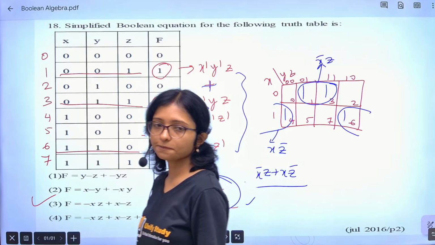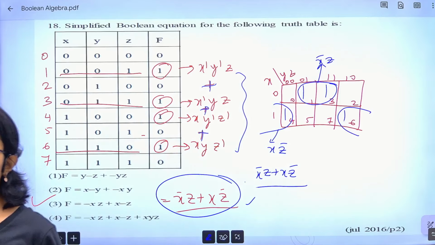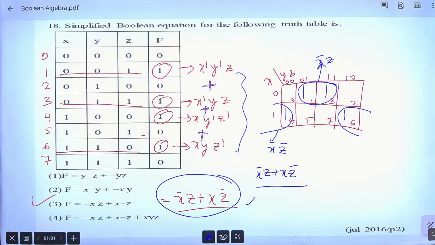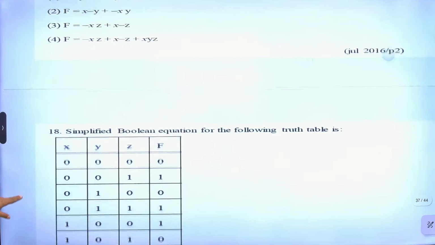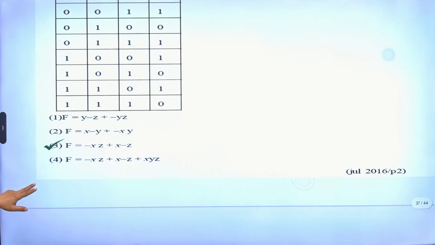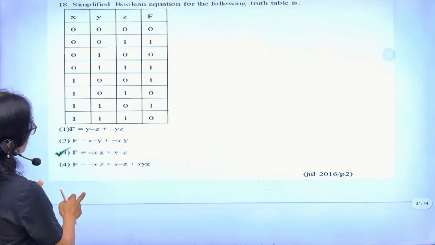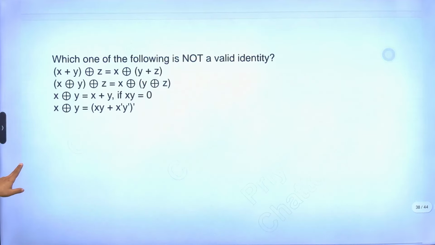Clear to everyone? How you are getting it? Yeah, K-map is simple. Other than that, getting this big expression and after that solving will take a lot of time. Very simply you are getting the answer in K-map. Right. Now see. Do this.